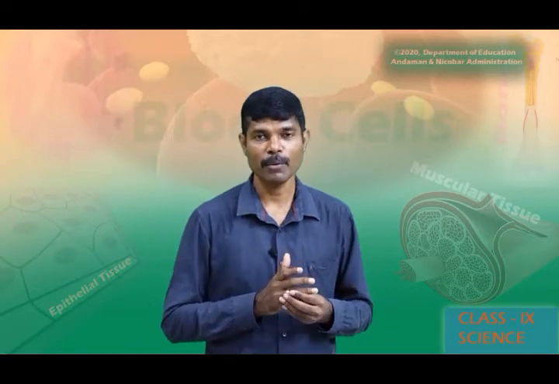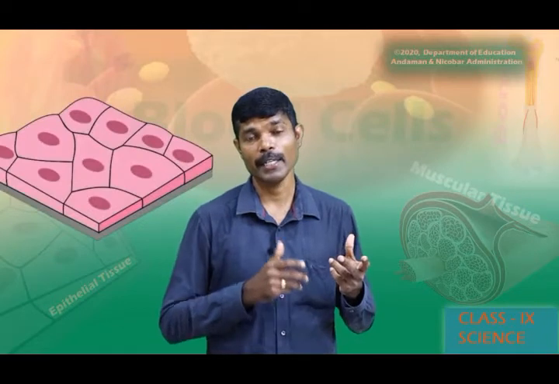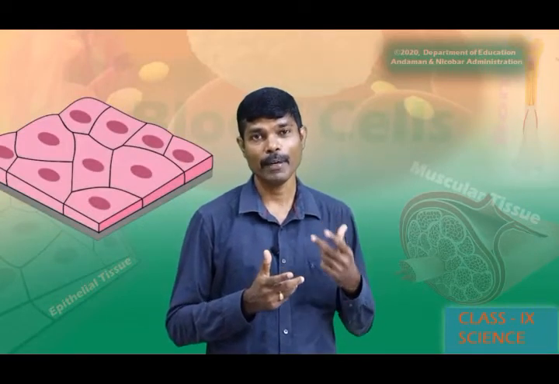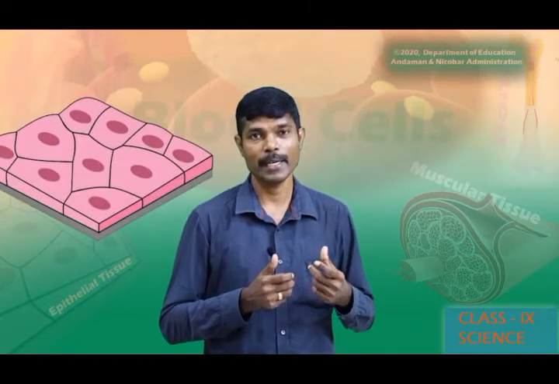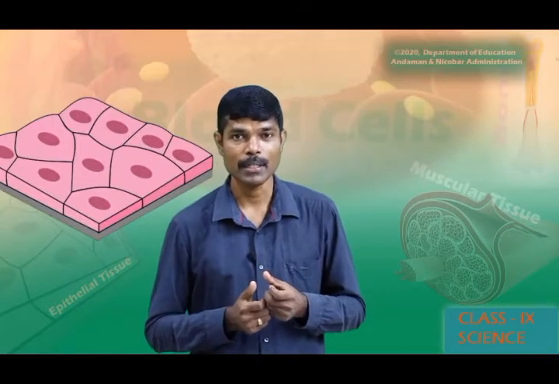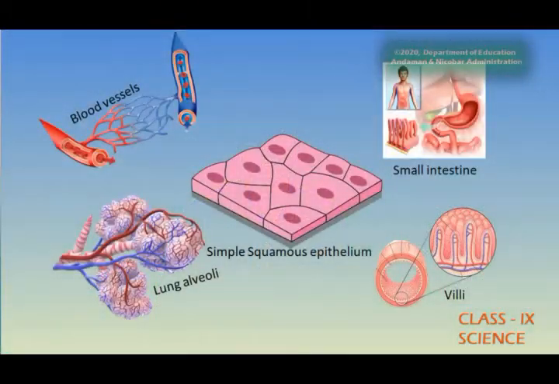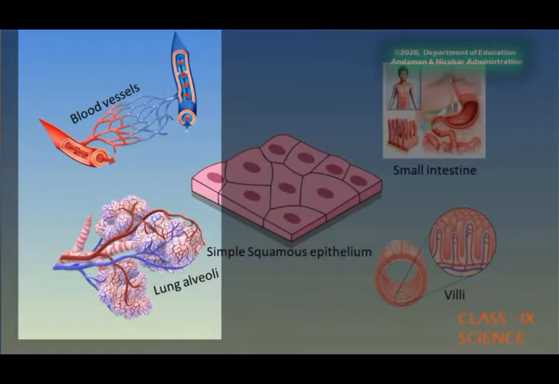So, the arrangement of cells should be in such a way that oxygen and the digested food molecules from the lungs and the small intestine respectively can enter into the blood easily. So, the epithelial tissue present in the lung alveoli and the blood vessels is a thin layer which facilitates the absorption of oxygen molecules and can easily transport them to the different cells.